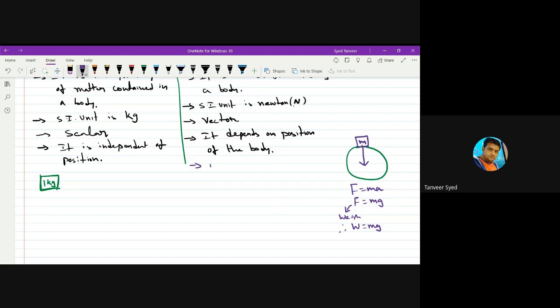This is a very important point. If mass of a body is m, then its weight is mg.